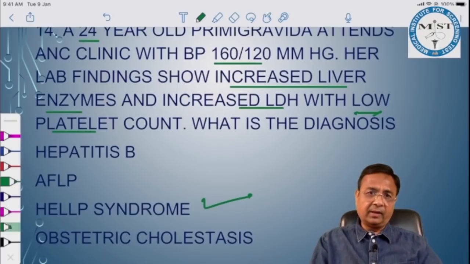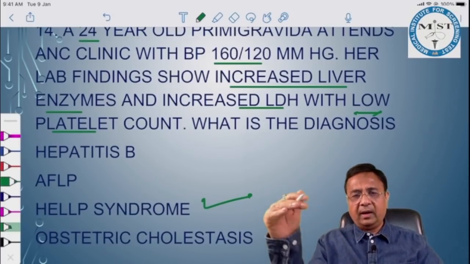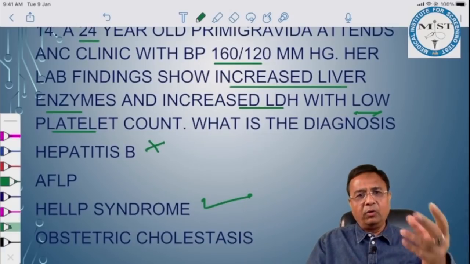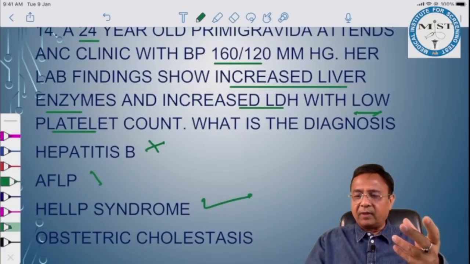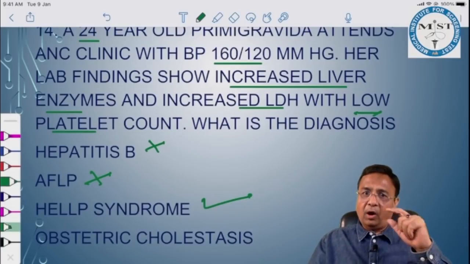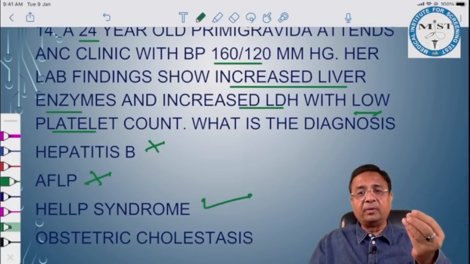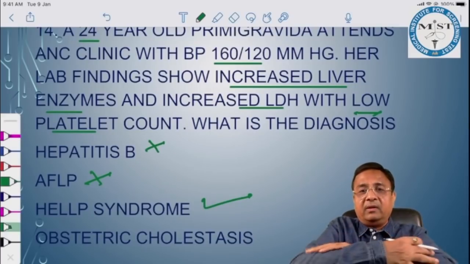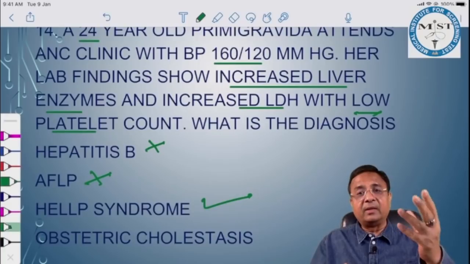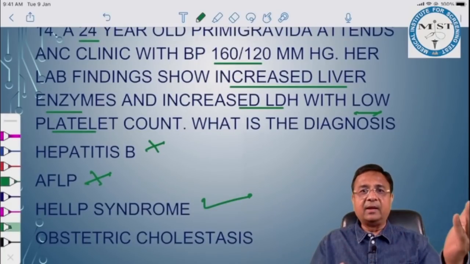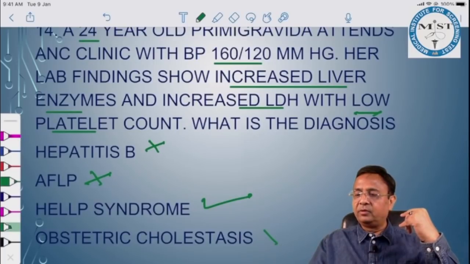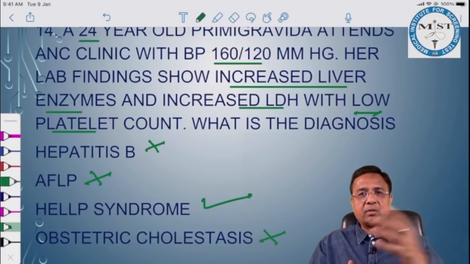Let's have a look at other options. Hepatitis B. How can you correlate hypertension with that? It is gone. Acute fatty liver of pregnancy, there are various other symptoms and no correlation with hypertension. Obstetric cholestasis, the most common presenting feature would be pruritus. She will have severe itching, and on investigations there will be an increase in bile pigment. Nothing like that is written, and treatment for that is ursodeoxycholic acid. So this is gone. Clearly a case of HELLP syndrome.